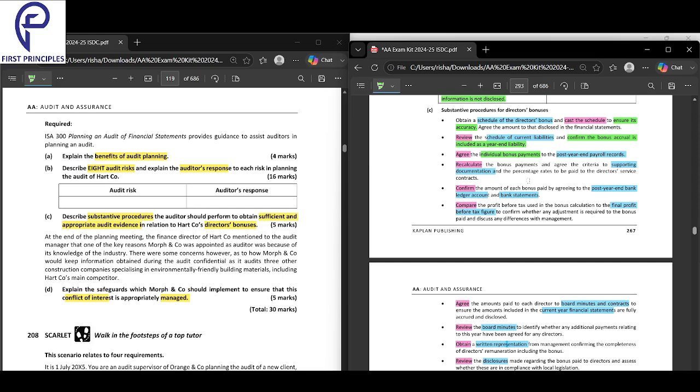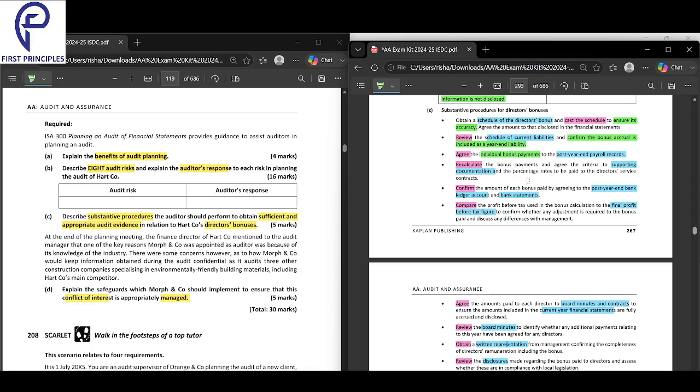What are we going to do? We are going to recalculate. First thing, we are going to recalculate the bonus payments.